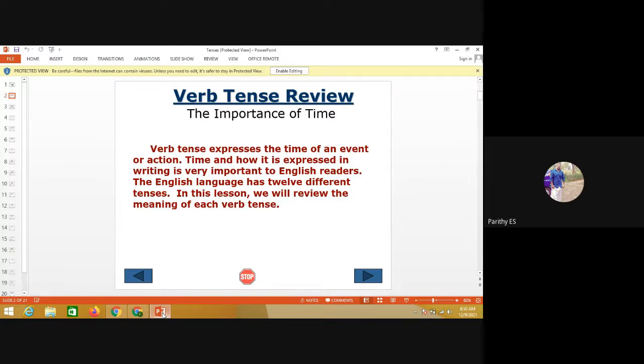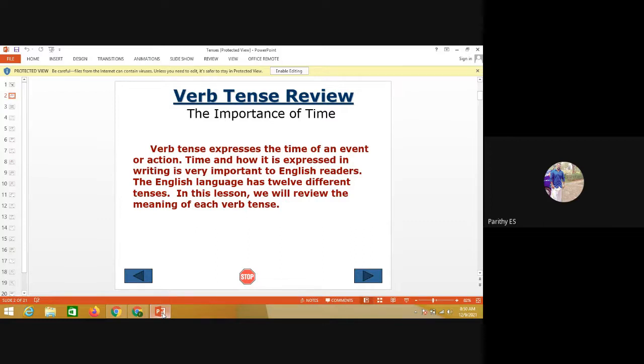Simple future is will plus verb. For present continuous, am, is, are plus verb plus ing. Likewise, past continuous uses was, were plus verb plus ing. For future continuous, will be plus verb plus ing.